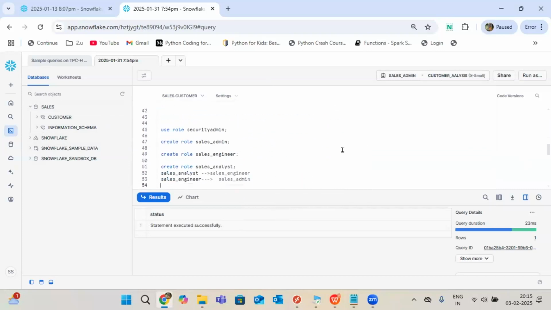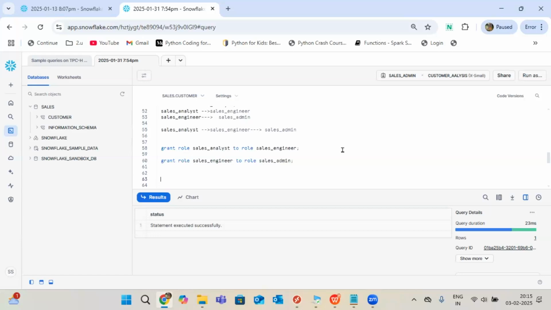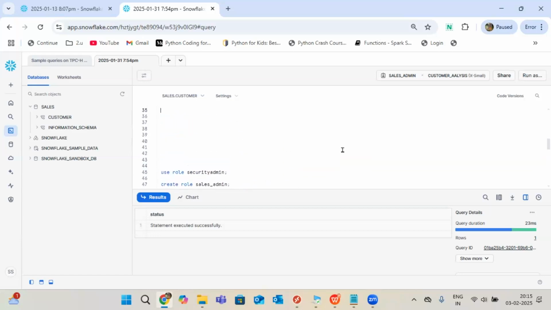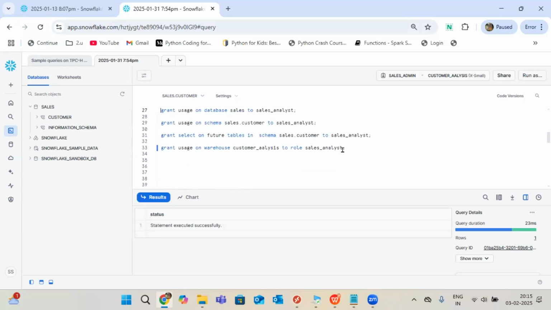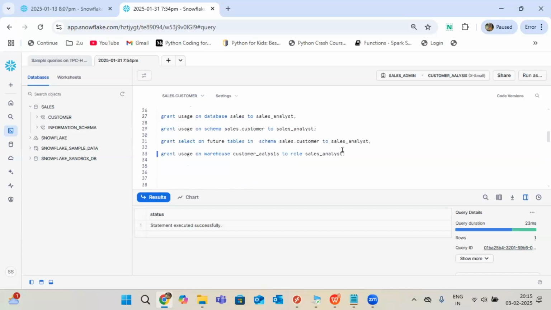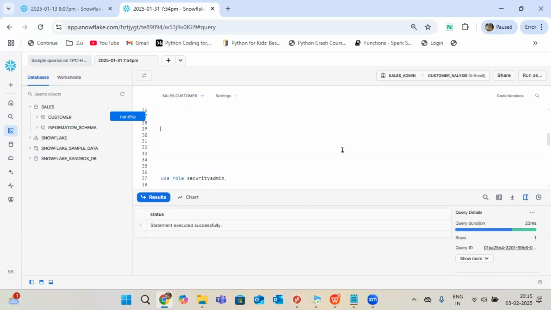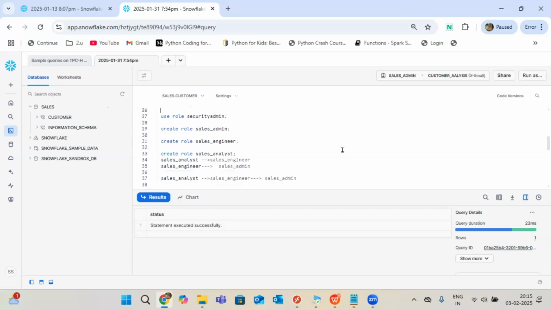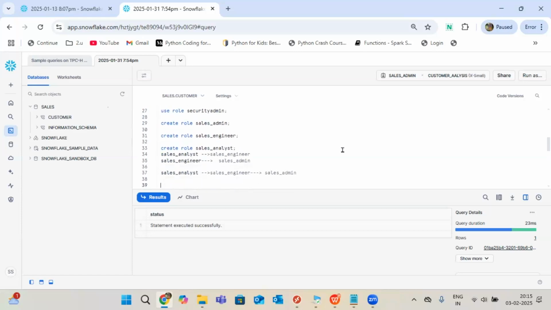So here it is. Because of that process only. If I don't run those queries and I try to do this, 100% sales engineer and admin won't have this. Again, individually, I have to give the privileges individually.